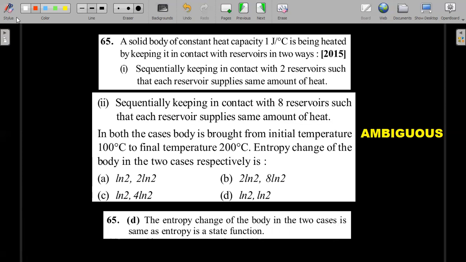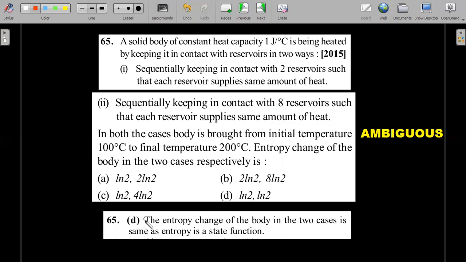Okay, so he says that since entropy is a state function, which is quite obvious, right? Entropy is a state function. Since the initial and final states are the same, the number of steps doesn't matter. Therefore, your answer for both the options should be the same. That means out of the 4 options, you can clearly see that option D is the only case where both answers are the same. None of the other options match. And that's why option D was given, and that was the final key.